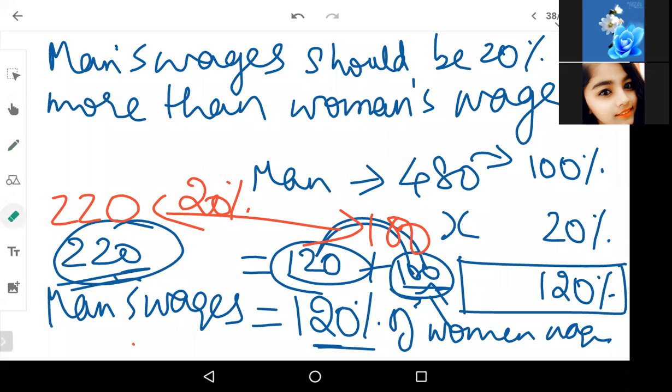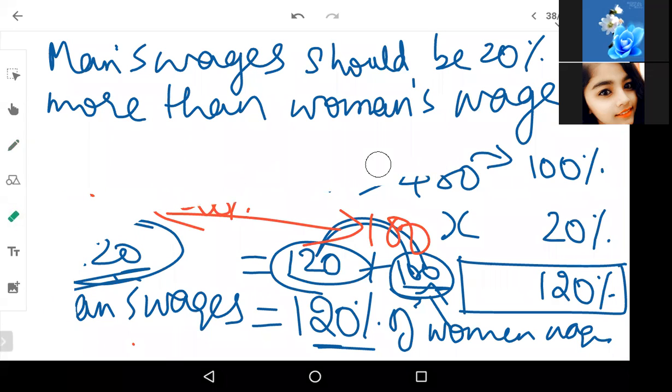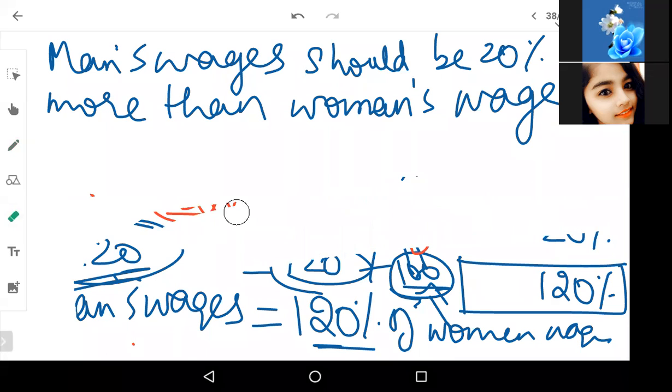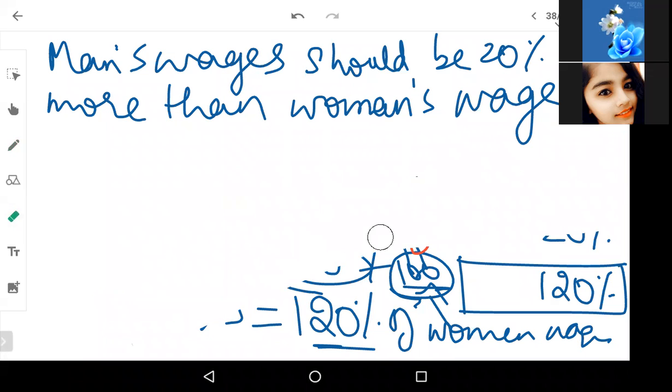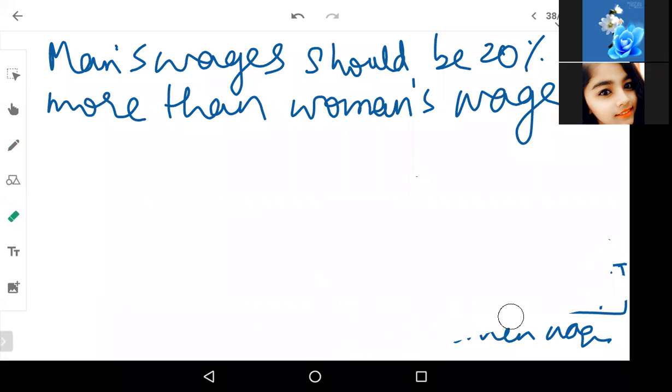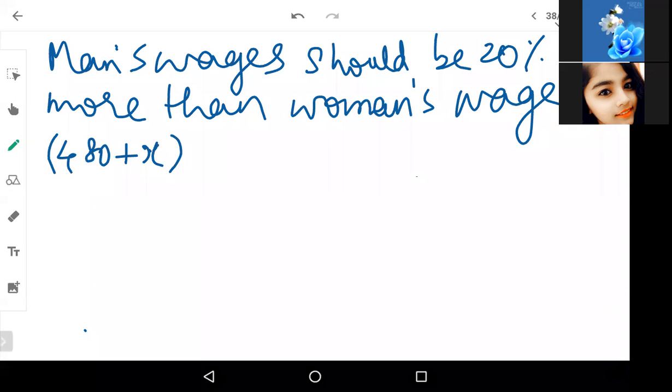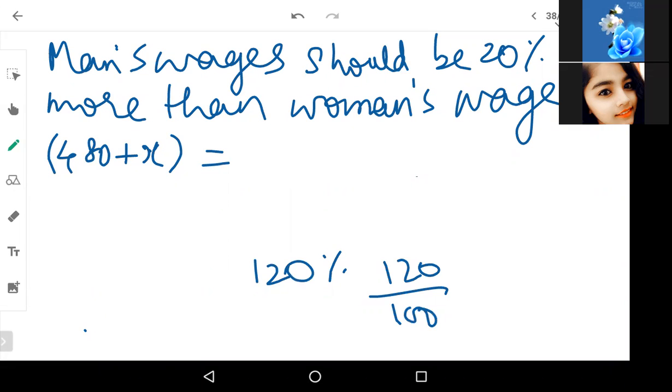Okay. Then let us derive this equation and solve it quickly. Now 480 plus x is the man's wages, is equal to 120% means 120 by 100. So if you do 120 by 100, you get 1.2.